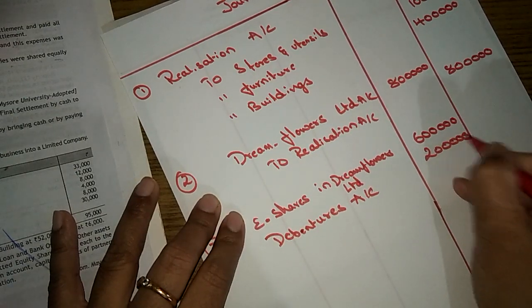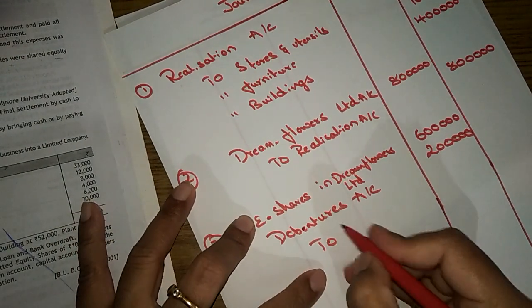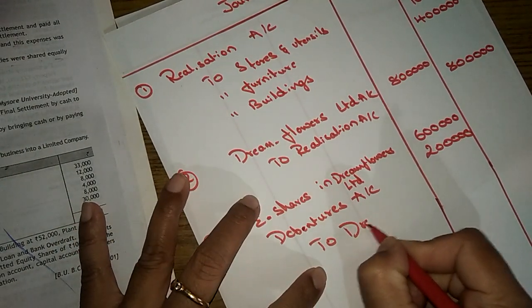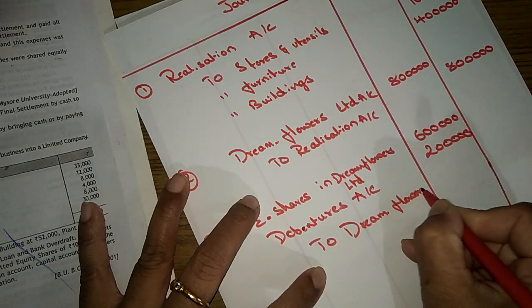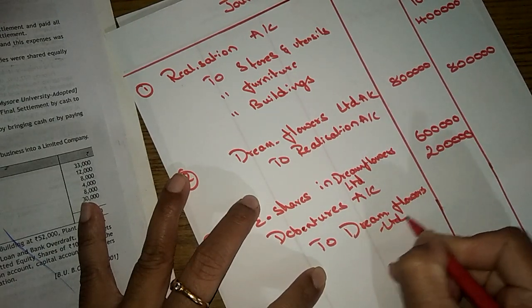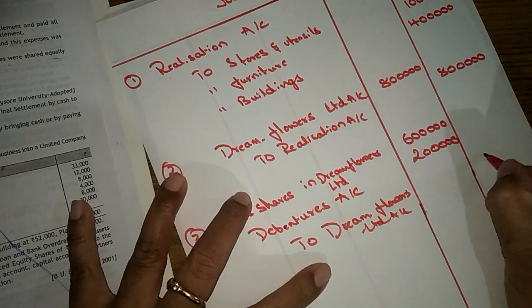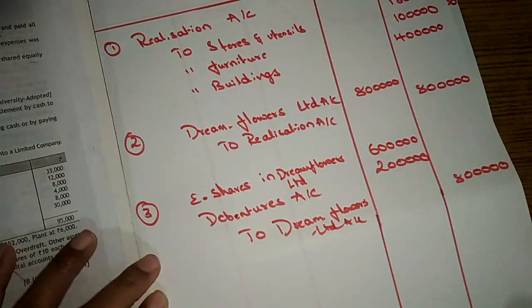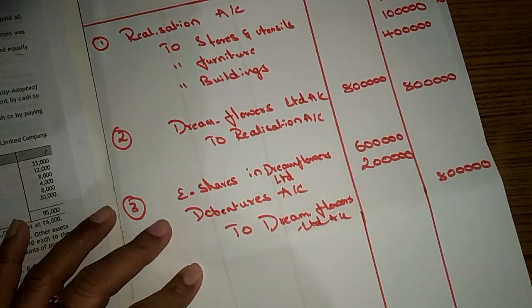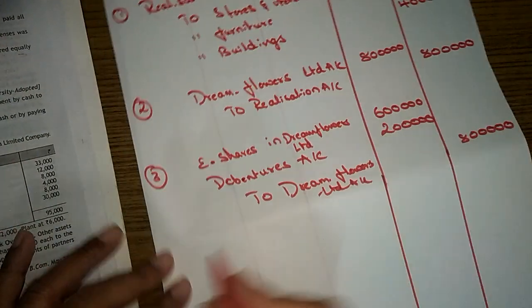To whom is it discharged? Dream Flower Limited account, 8 lakh rupees. This is entry number 3. So now the fourth entry,